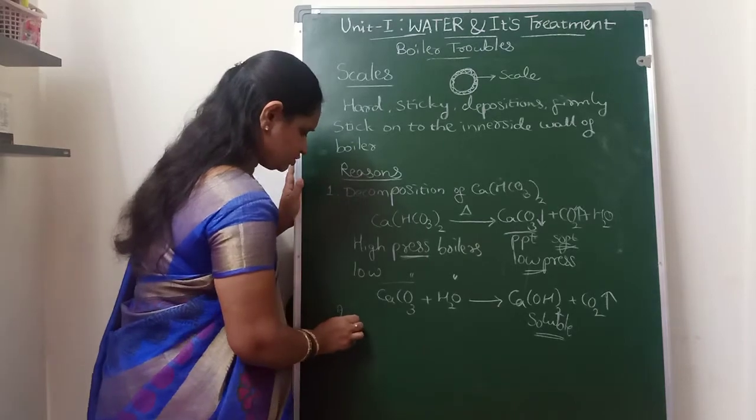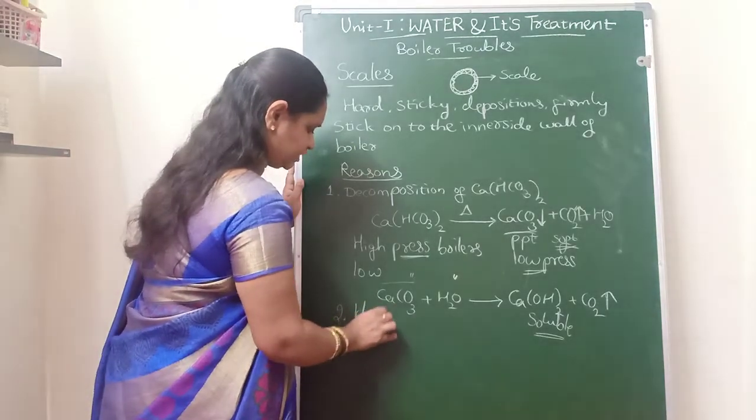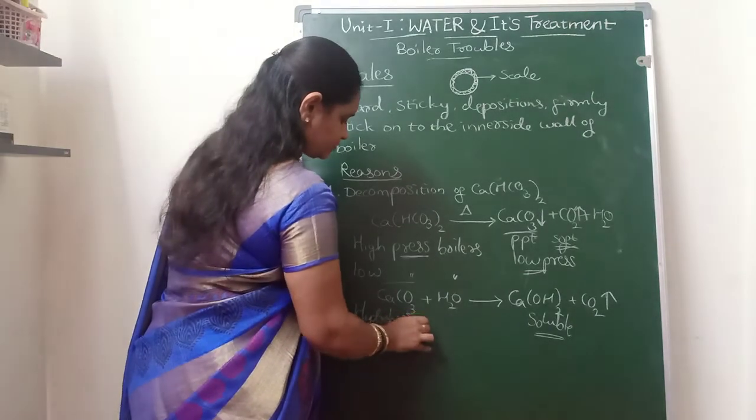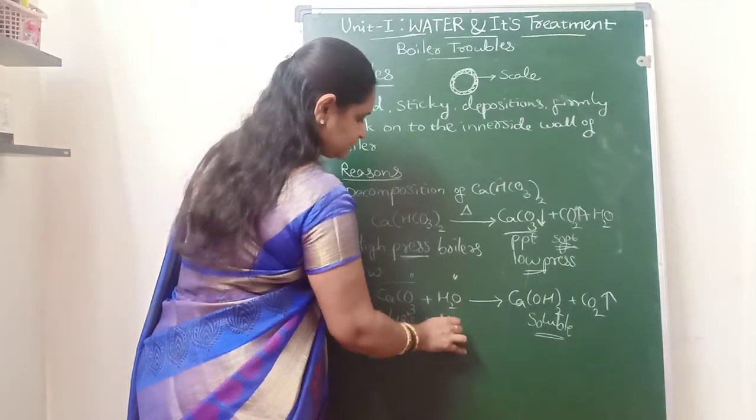Next, the second reason for the formation of scale is the hydrolysis of magnesium salts.